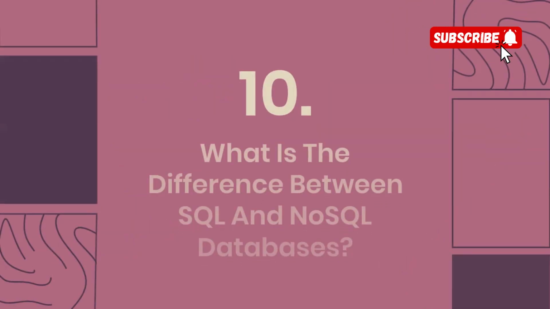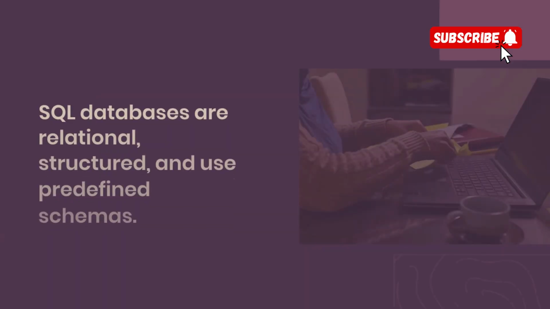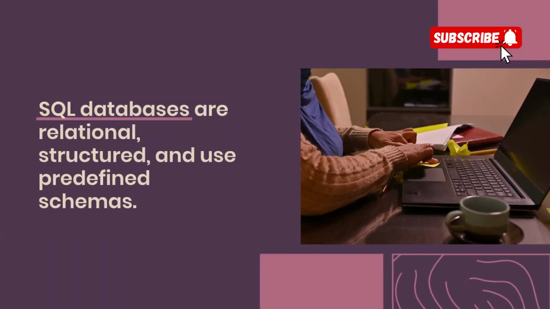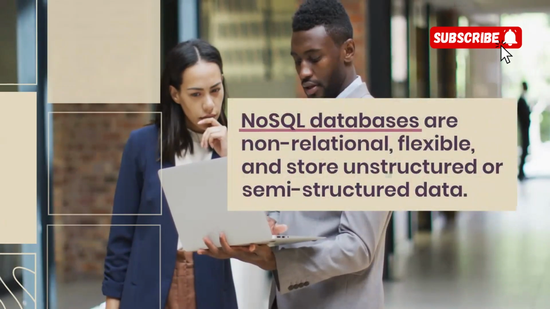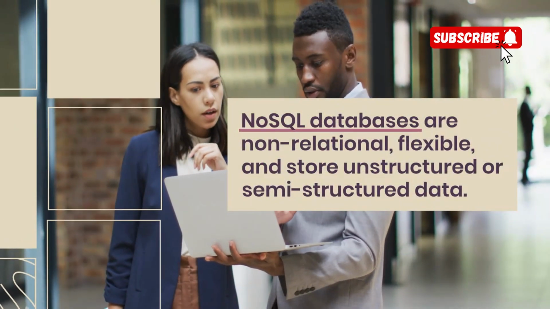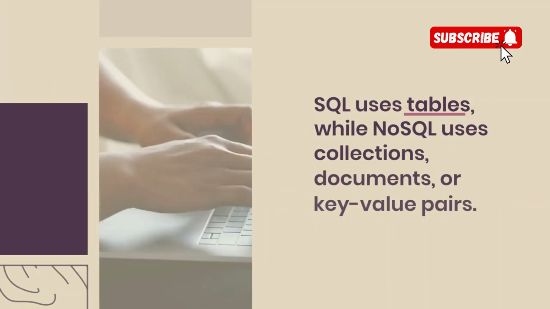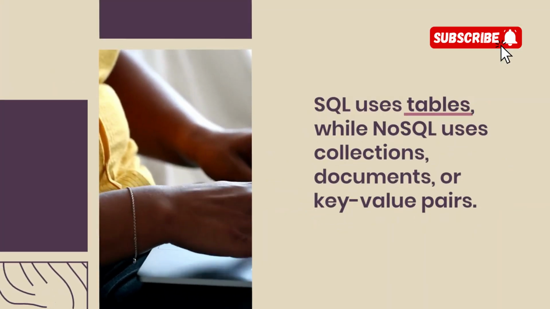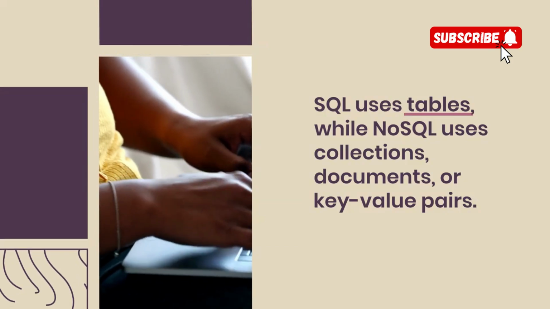10. What is the difference between SQL and NoSQL databases? SQL databases are relational, structured, and use predefined schemas. NoSQL databases are non-relational, flexible, and store unstructured or semi-structured data. SQL uses tables, while NoSQL uses collections, documents, or key value pairs.